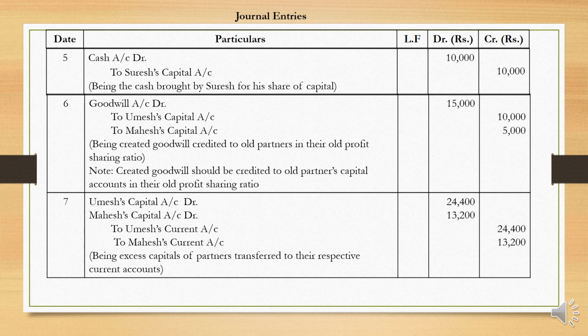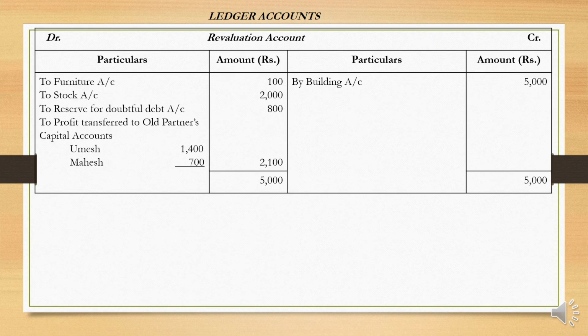So that is what you can usually understand after preparing them. So the excess in Umesh's account is 24,400, and in Mahesh's it is 13,200, and these two amounts are transferred to their respective current accounts. Now let us prepare the ledger accounts.